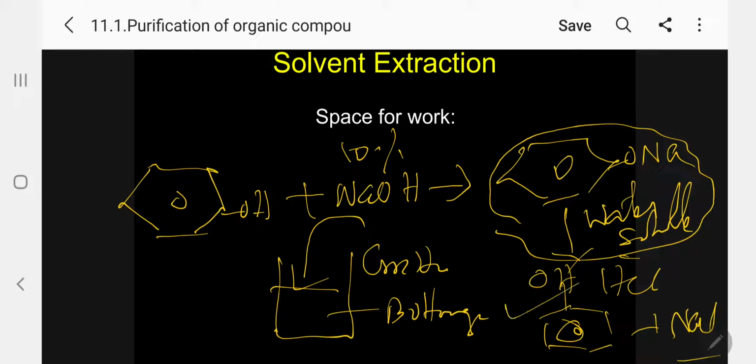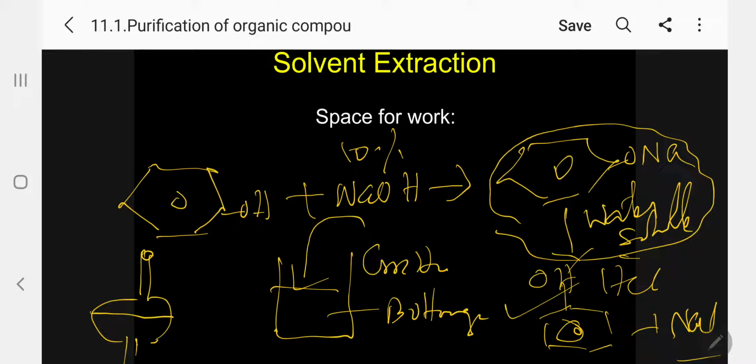So phenol, if it is a liquid, will float over the water. If it is a solid, it will settle at the bottom. Solid means you can easily filter. If it is a liquid, kindly follow, it will be the top layer. Now you take the mixture of phenol and aqueous water. You take a fresh separating funnel and transfer it into this.